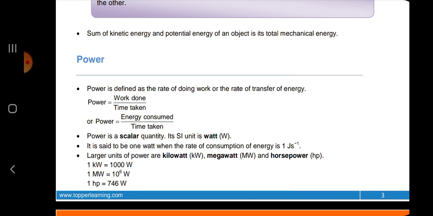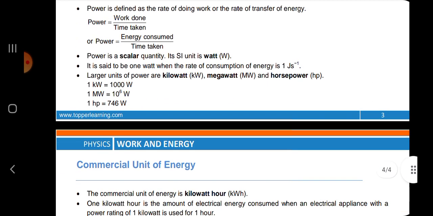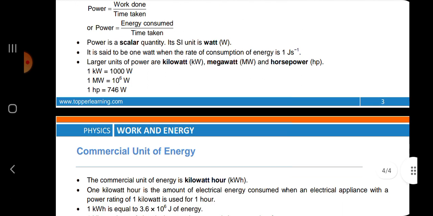Power is defined as the rate of doing work or the rate of transfer of energy. Power is equal to work done upon time, or power is equal to energy consumed upon time taken. It is a scalar quantity and its unit is watt. Power is said to be 1 watt when the rate of consumption of energy is 1 joule per second.